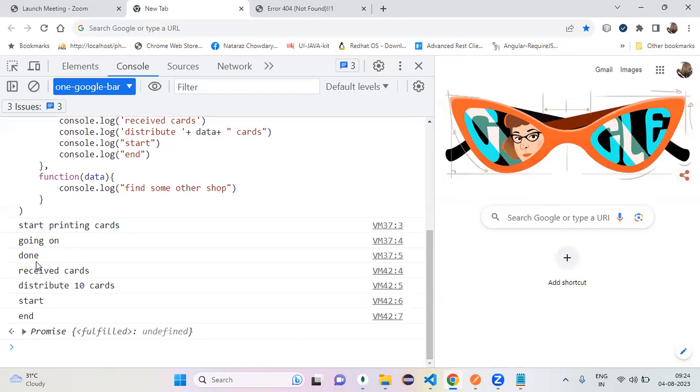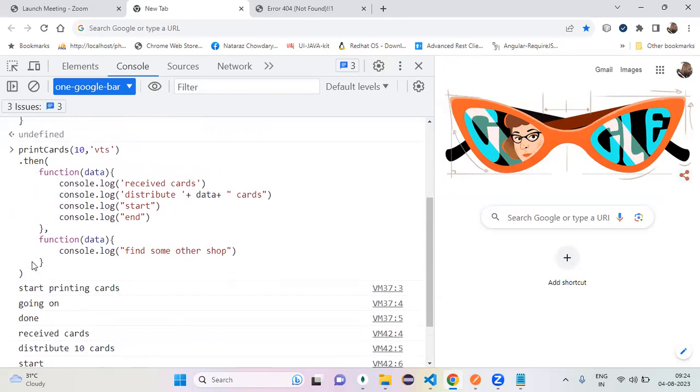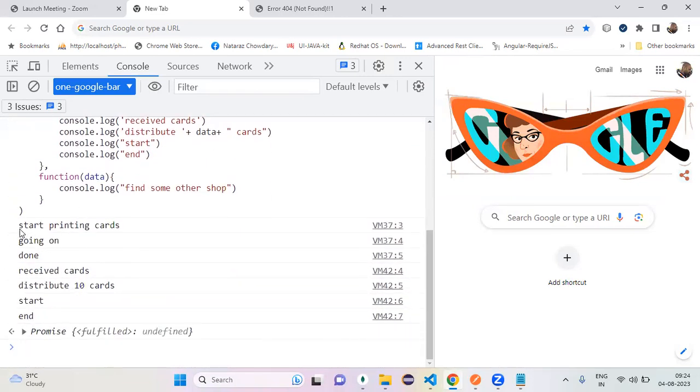Now, one extra point I want to discuss. See, start printing, okay, going on, done, received cards, distributed cards, start to end, and finally observe here. What is this? Once one function got executed, if some value is printed, that value is what?